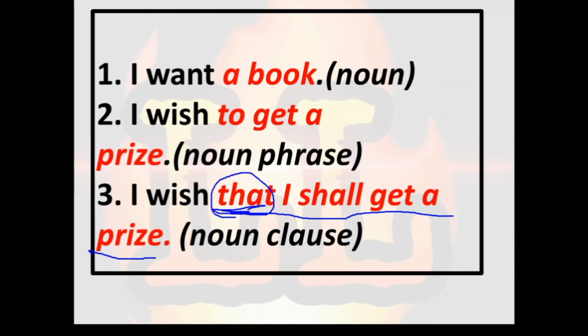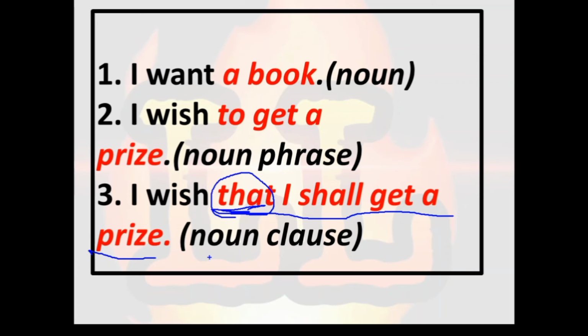Definitely it is a subordinate clause, because main clauses always start with either a subject or predicate, or if they start with a conjunction, at that time only they start with a coordinating conjunction. Remember my friends, main clauses always start with a coordinating conjunction or subject or predicate, but subordinate clauses always and always start with a subordinating conjunction. So a subordinating conjunction comes, then subject and predicate, so it is a clause. But these clauses come in the place of noun, so we can call it noun clause.